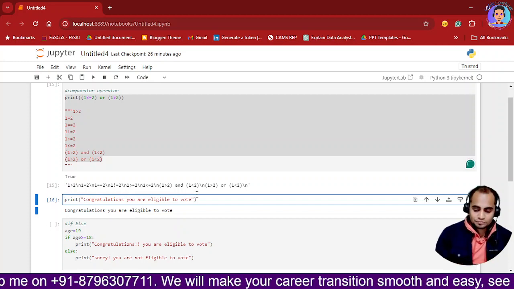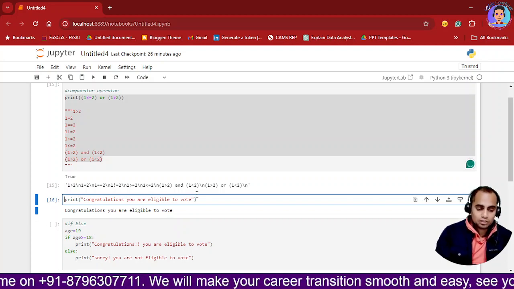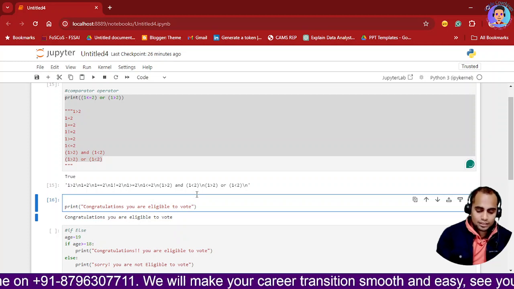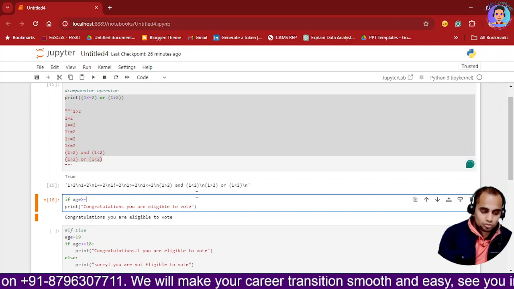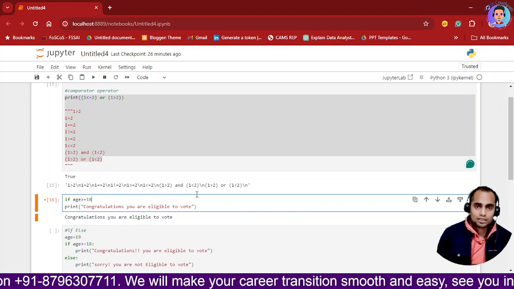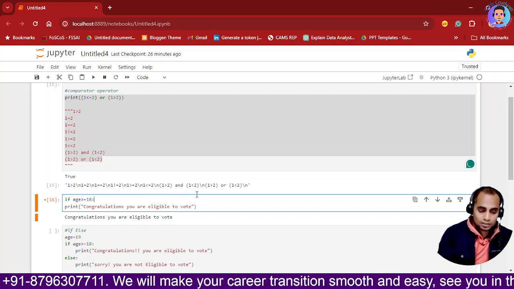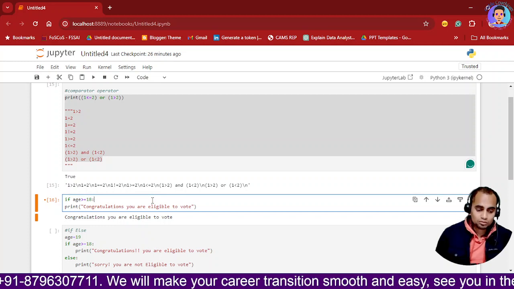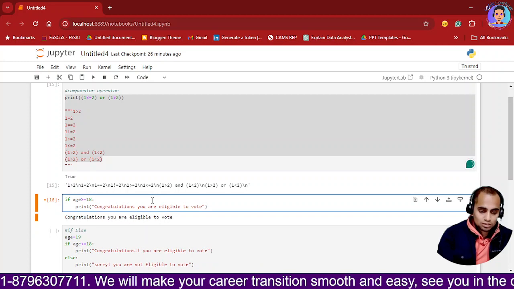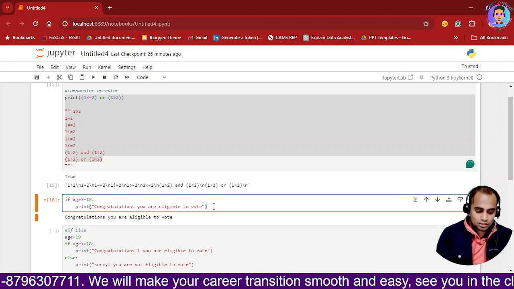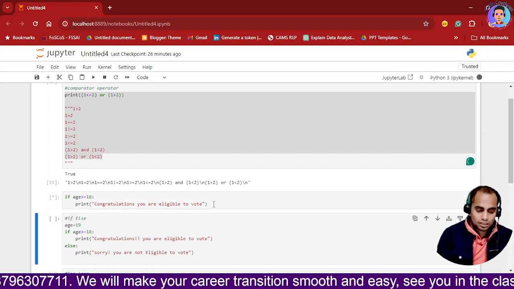Okay, so I will use age as a parameter. So what I will do, I will write if age is greater than or equals to 18. That is how you will use your operator, greater than equals to 18. At that time, print this. Okay, so if I hit enter, I will come here and I will just delete it over here and then I will execute it. Yeah, here I am executing it.